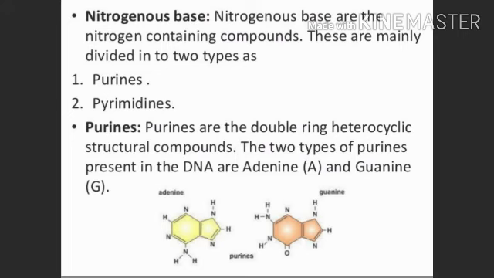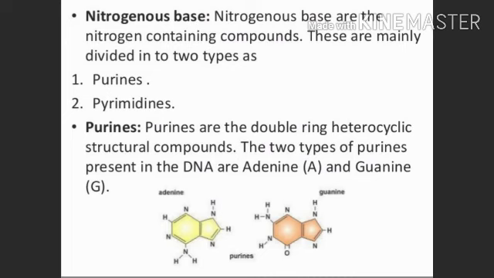There are two rings: first is the benzene ring, second is the imidazole ring. The benzene ring has 6 carbon and the imidazole ring has 5 carbon. The two types of purine present in DNA are adenine and guanine. And in RNA, the two types of purine are also adenine and guanine.